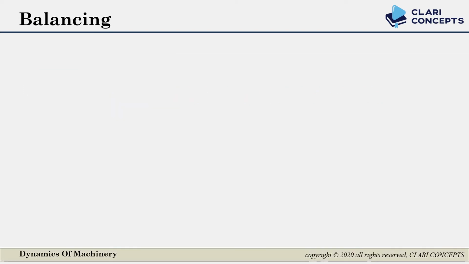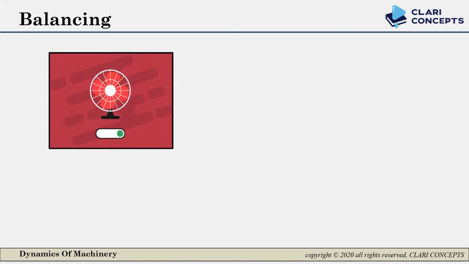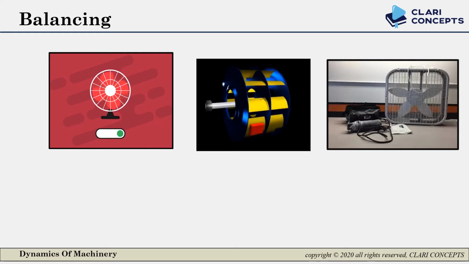Another example is a fan. If one blade of the fan is broken, then unbalancing is created on the fan. This unbalance creates noise, and the side opposite the broken blade will be bent by the unbalanced weight. Here is another device which is known as a turbine. Here the yellow color indicates the blades. Some of its blades are bent, so due to this unbalanced mass it cannot work properly.